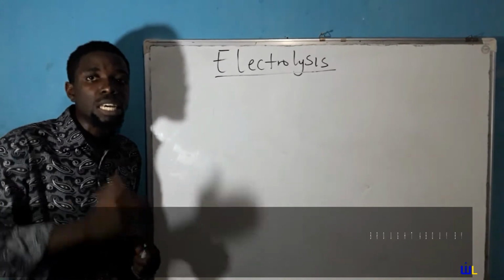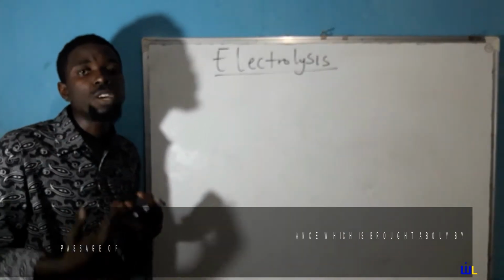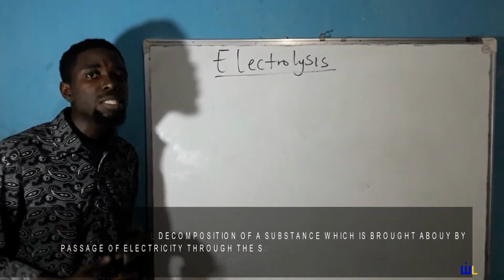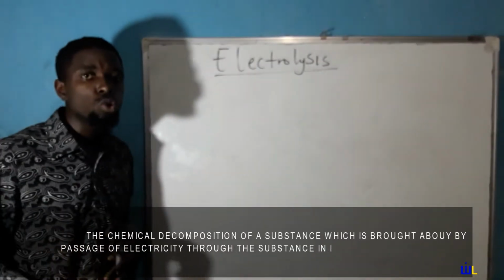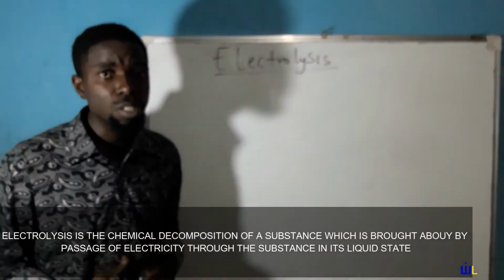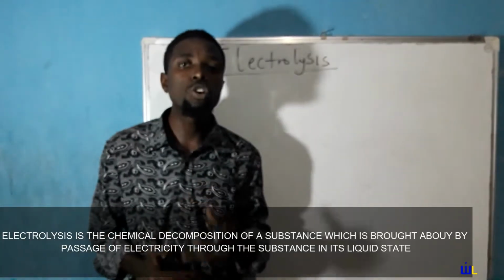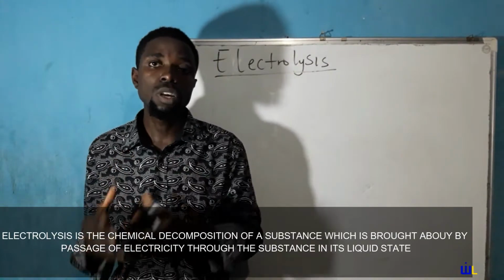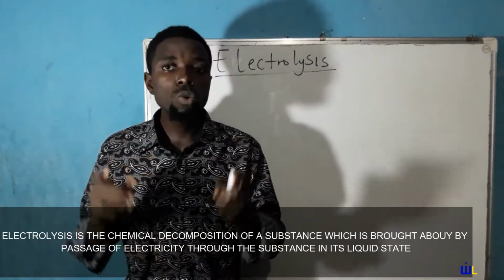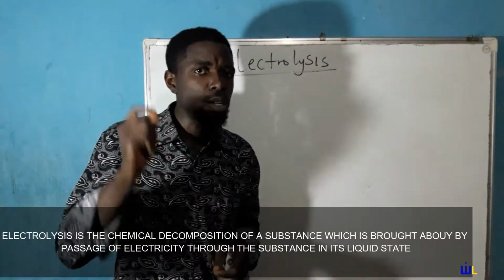Electrolysis is defined as the chemical decomposition of a substance which is brought about by passage of electricity through the substance in its liquid state.